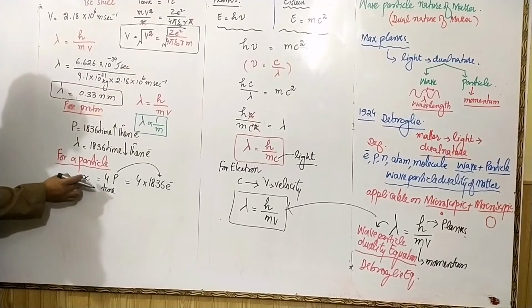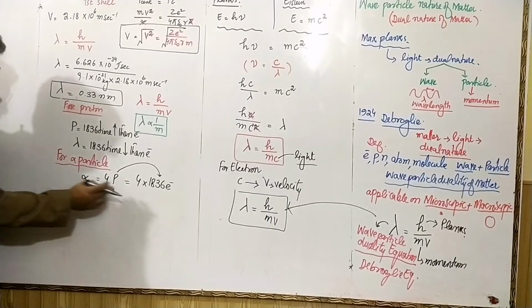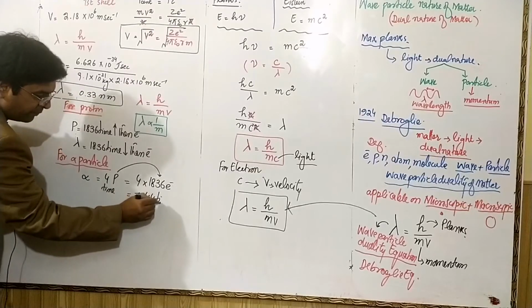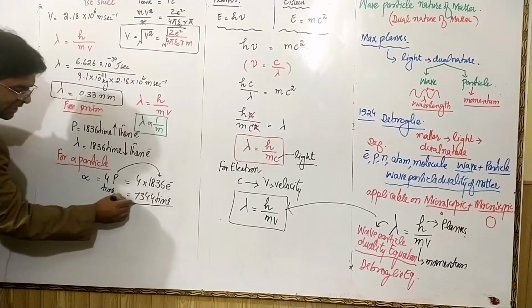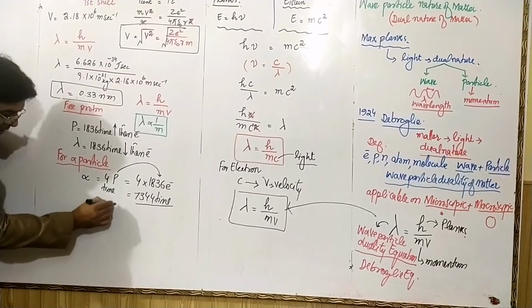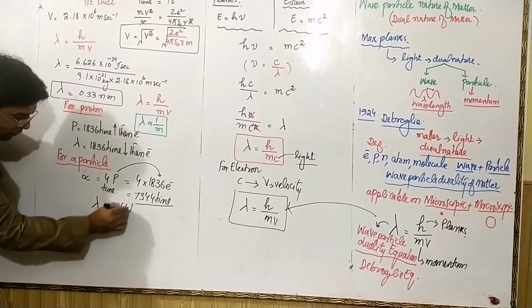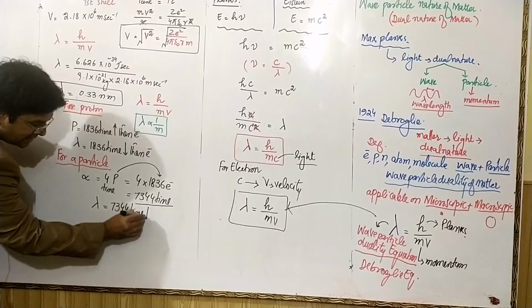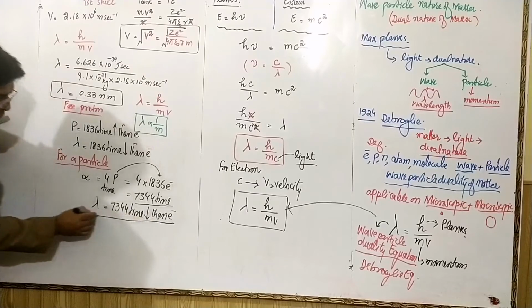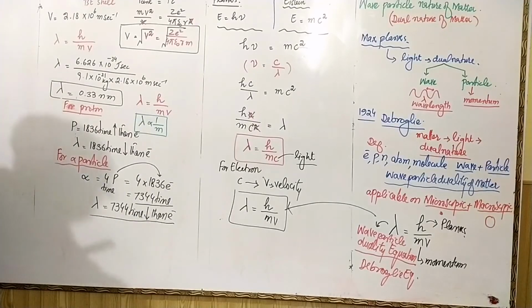Means alpha particle is how much heavier than electron? 7344 times. If it is that much heavier, its wavelength will be 7344 times less than that of electron. So if we go on increasing the mass of particle, its wavelength will be decreasing continuously.